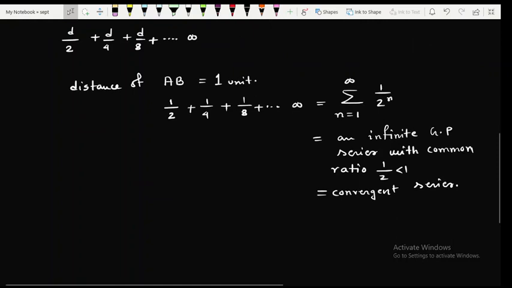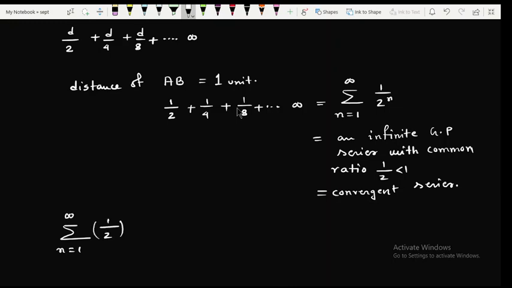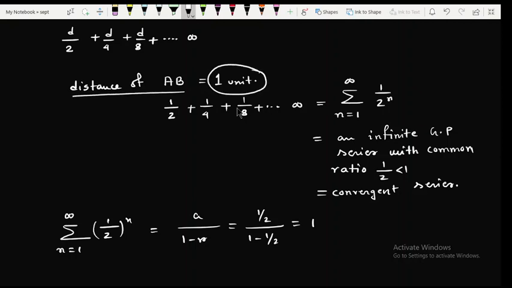From your old school days formula, you can understand that summation n runs from 1 to infinity of (1 by 2) to the power n equals, from the formula a by 1 minus r, that is half divided by 1 minus half, so it must be 1. See, the distance between A and B was 1 unit, and after summing all the distance you have traveled, though the process was infinite, the sum is 1 by mathematical results.